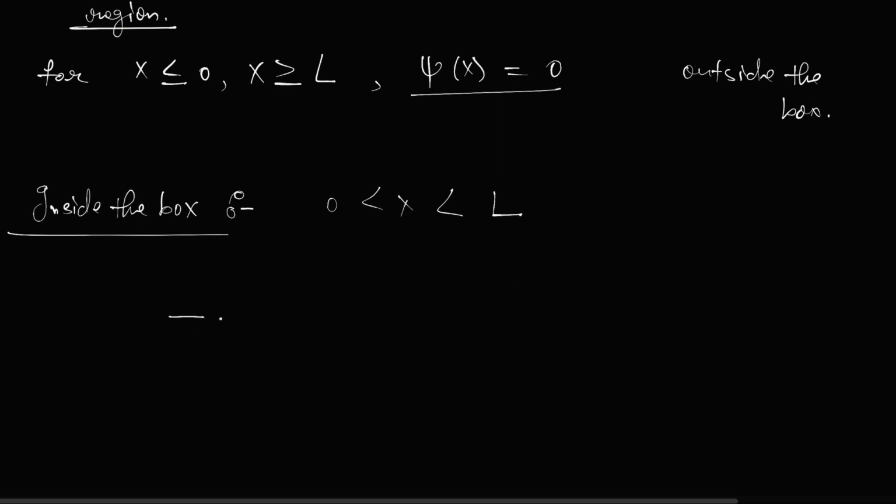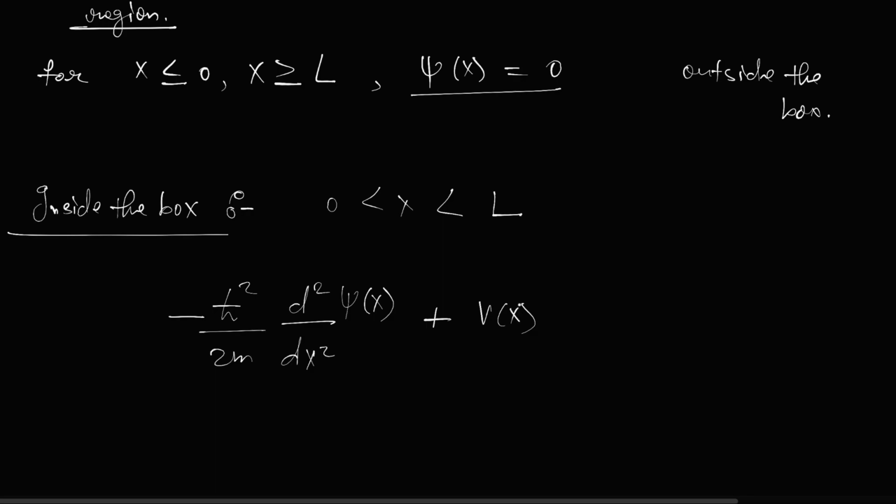So we will write the Schrodinger equation: minus h cross squared by 2m, d squared by dx squared, acting on the wave function, which we have represented before as X(x) and are now writing as psi(x), plus V(x).